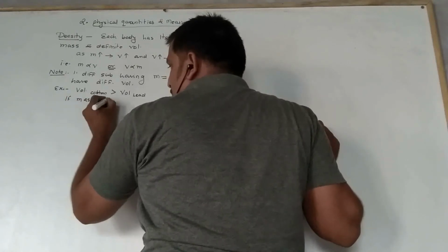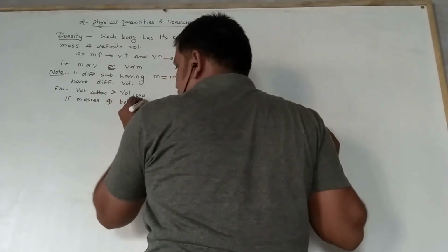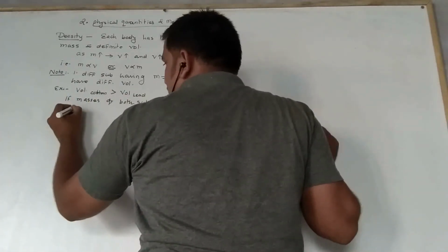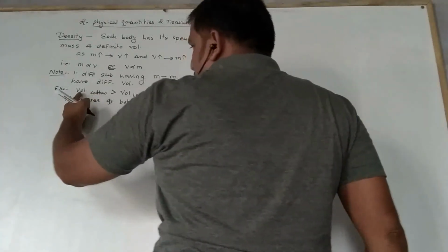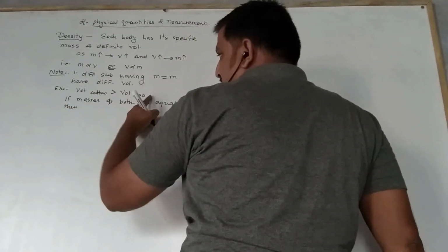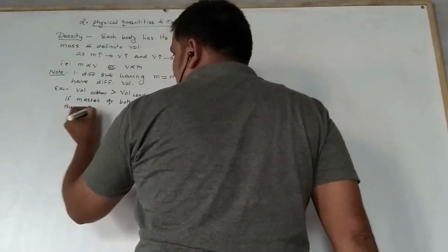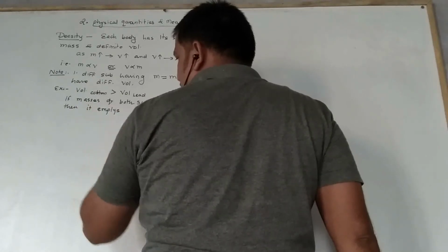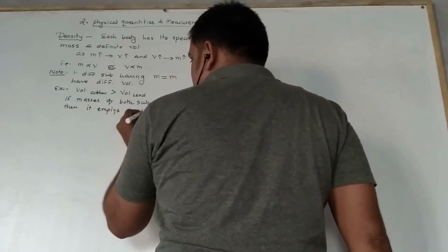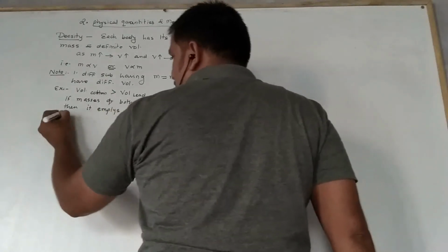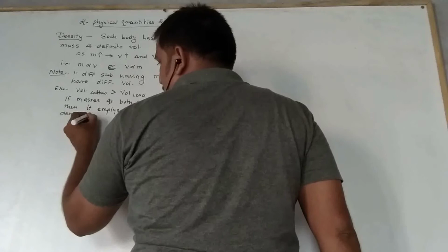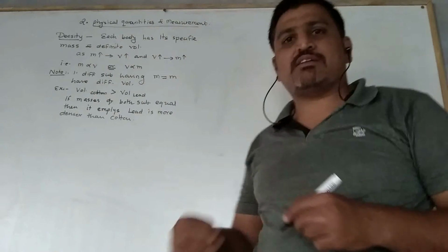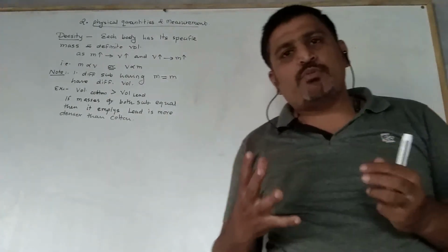Here only the masses are given as equal, then the volume of the cotton is more than the volume of the lead, and it implies lead is denser than cotton. Now you know this word denser means. What do you mean by density?